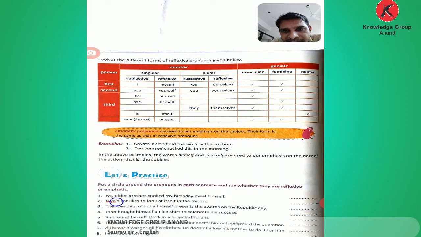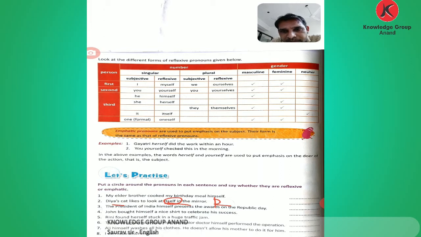Now comes the second. Here we talk about Dia's cat, not Dia. Dia's cat likes to look at itself in the mirror. Where do you put the circle? Itself is the word. We talk about this cat, and this is reflexive. Don't put stress on it. So the second one is reflexive, itself. The subject and the object are both the same, the cat itself.